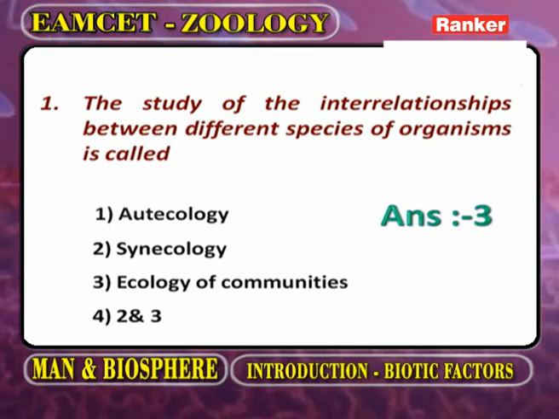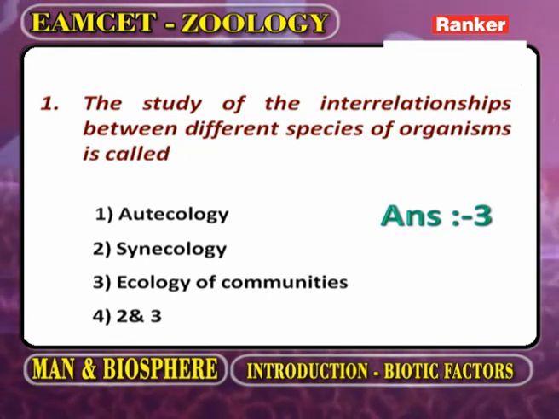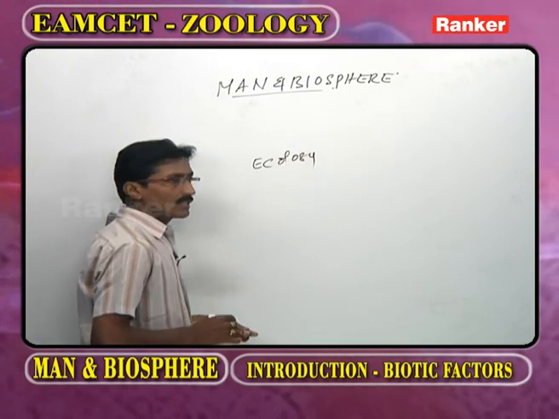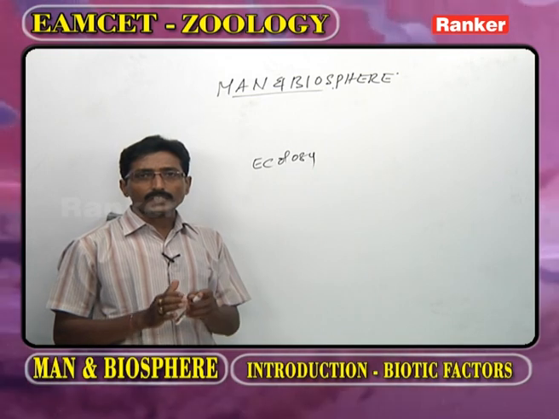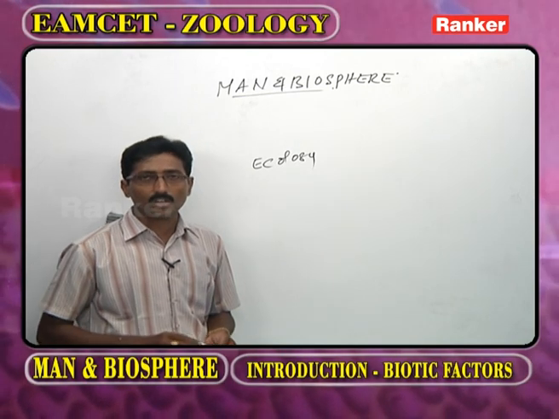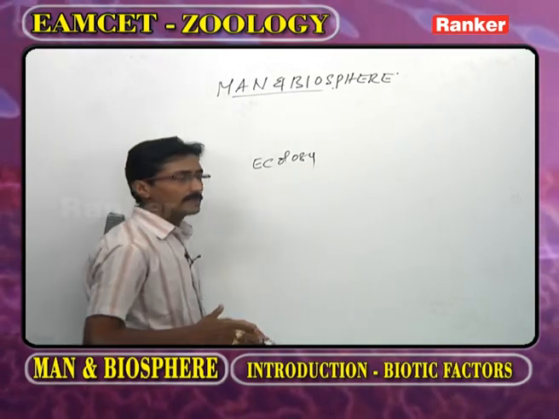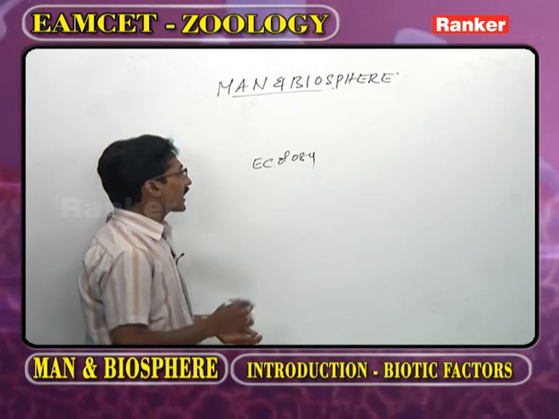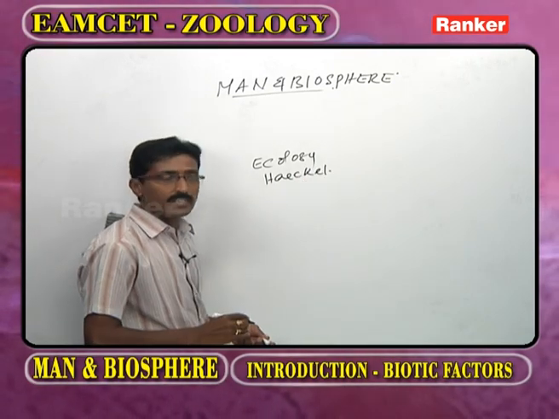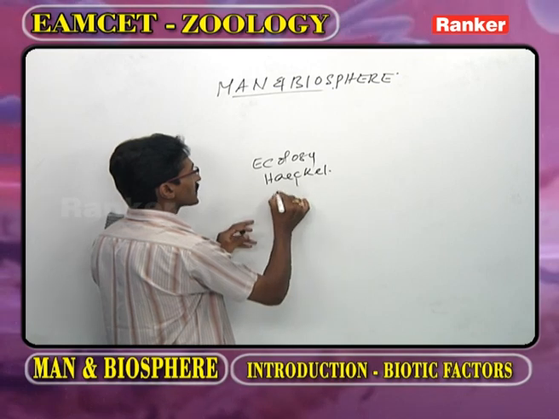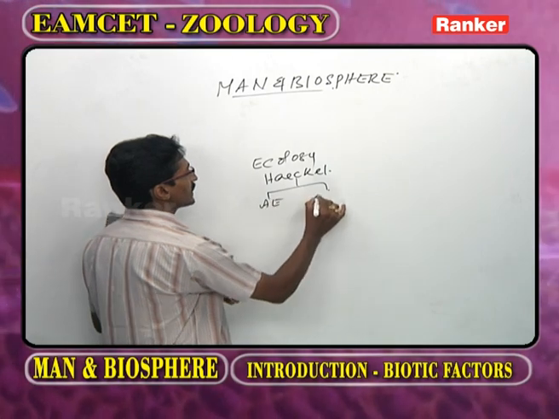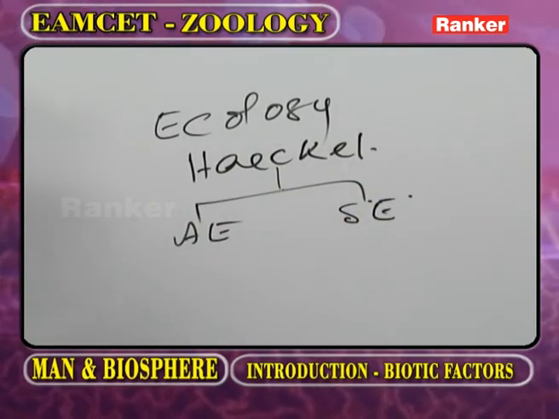Now, in the introductory part of Man and Biosphere, one is ecology. What is meant by ecology? It is the study of relationships between living organisms and the surrounding environment. The word ecology was proposed by Ernest Haeckel. Ecology is broadly classified into 2 categories: one we call autecology, the second we call synecology.